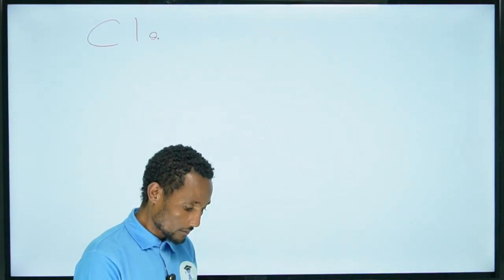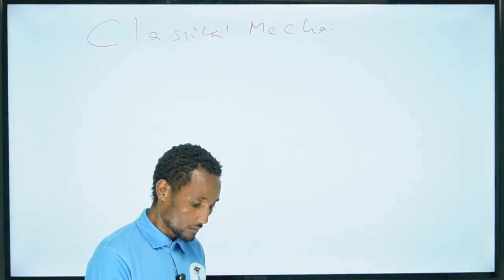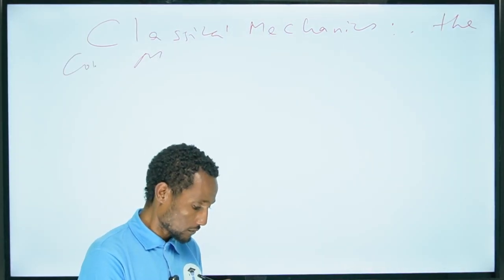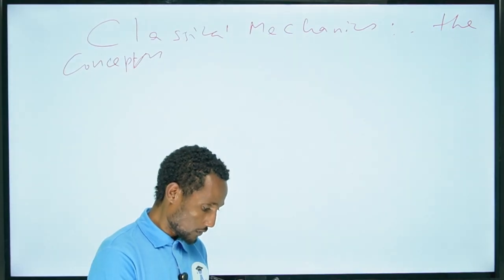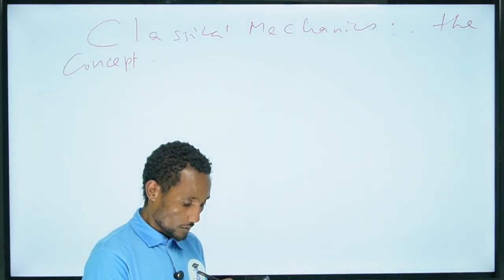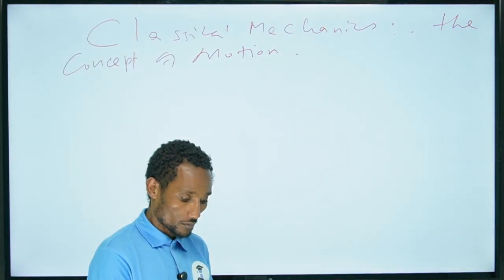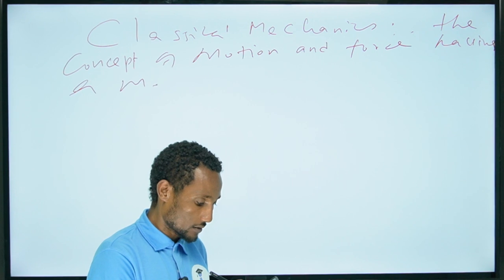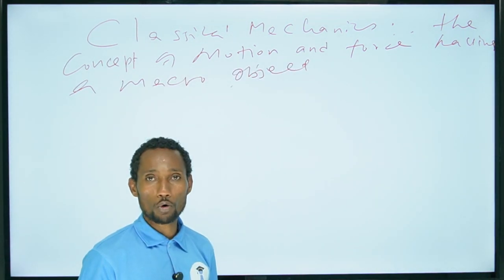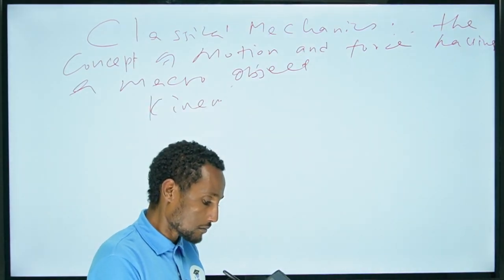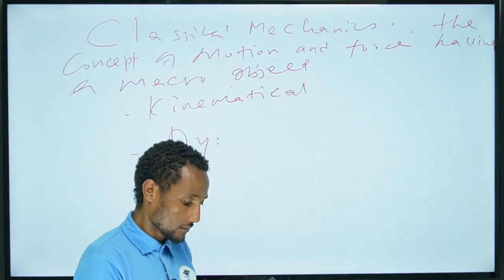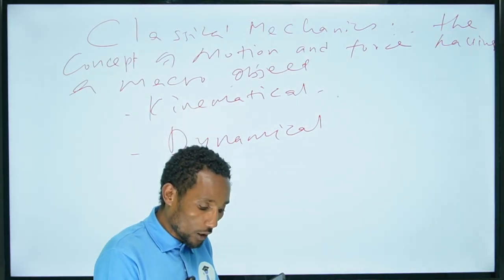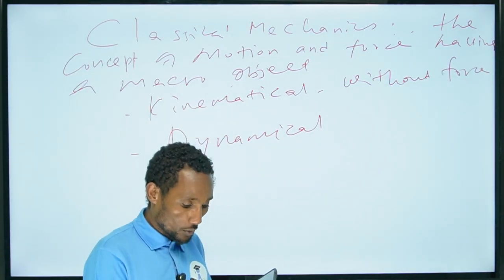The classical mechanics deals with the concept of motion and force on macro objects, having kinematics and dynamics: how a body moves without force and with force.